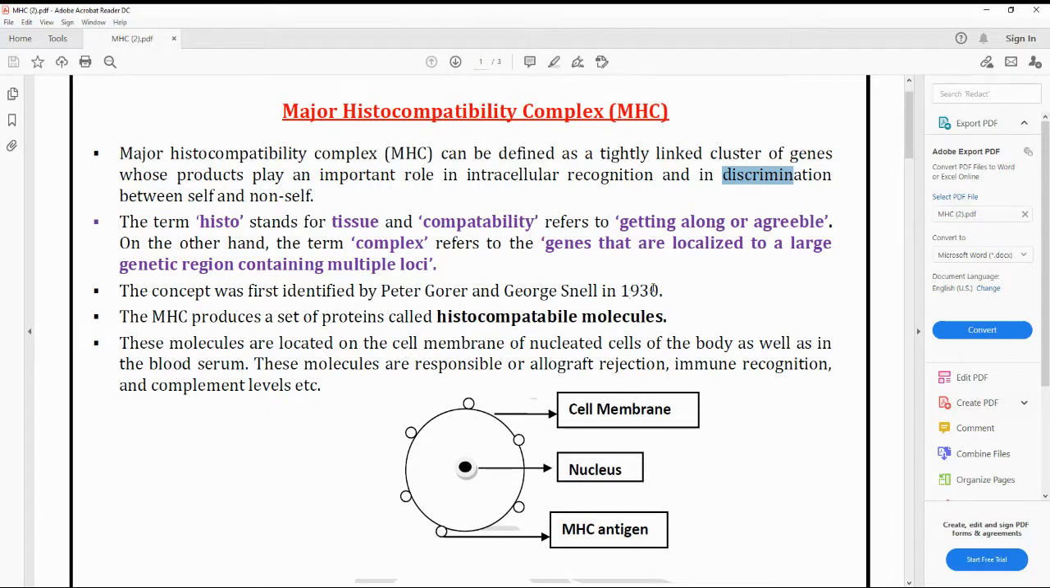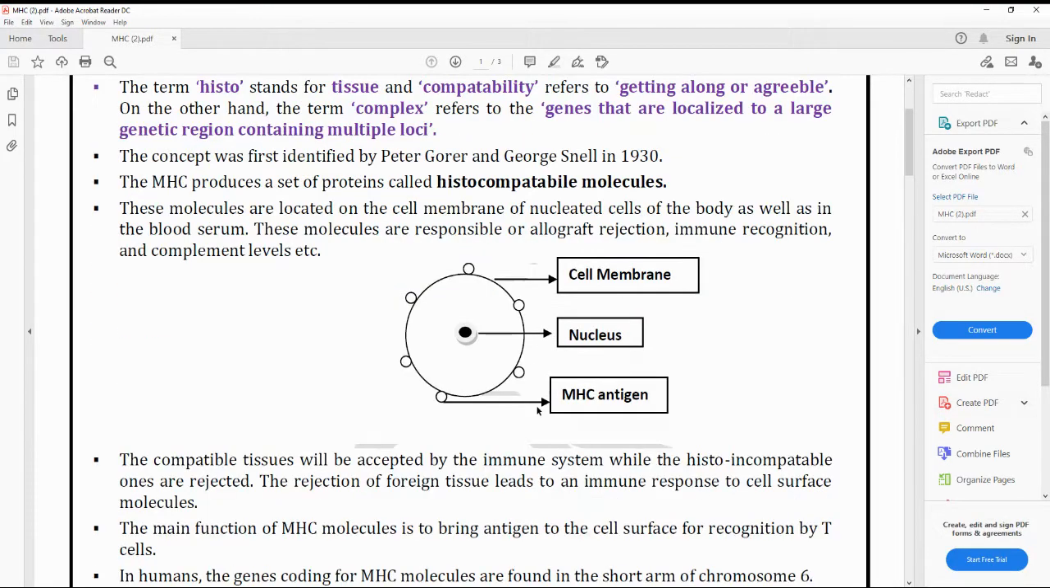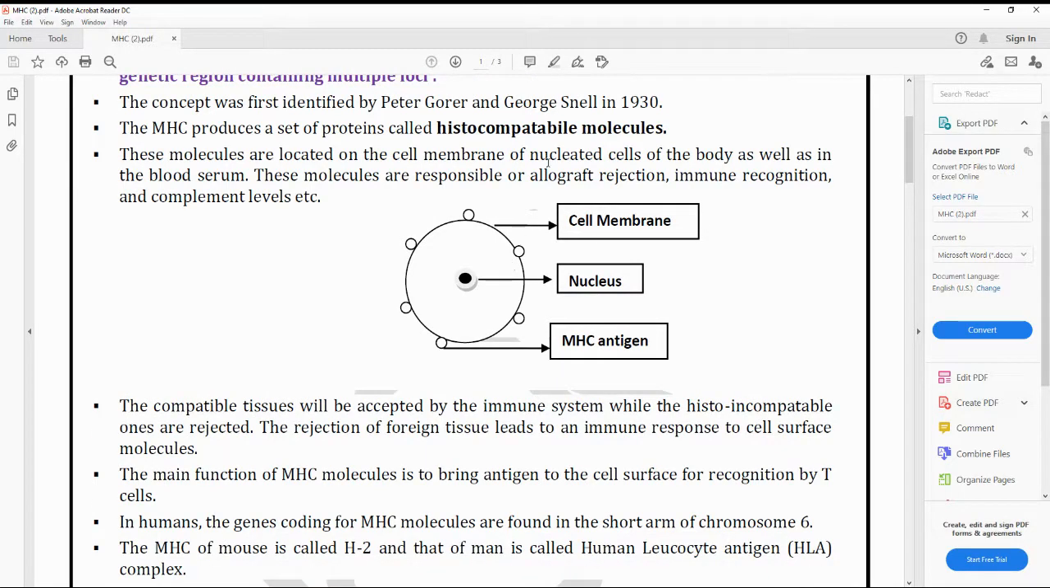George Snell in 1930. The major histocompatibility complex, simply called MHC, produces a set of proteins called histocompatibility molecules. These are the proteins present in the complex, and where they are present you can look at the diagram here. They are present on the surface of the cells which contain a nucleus.